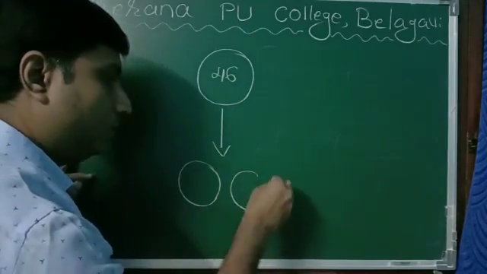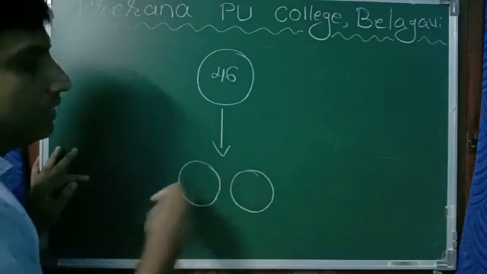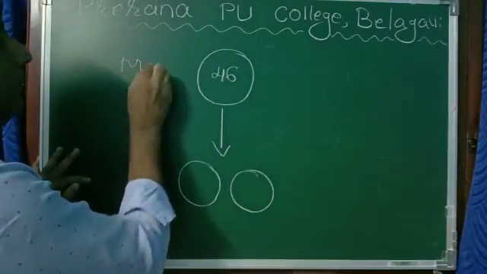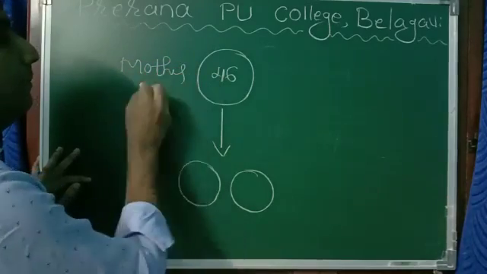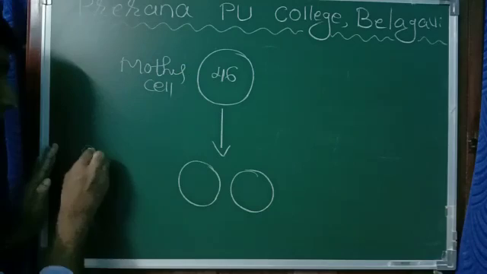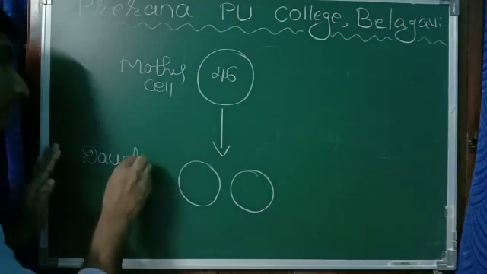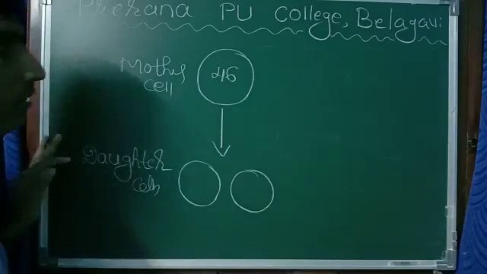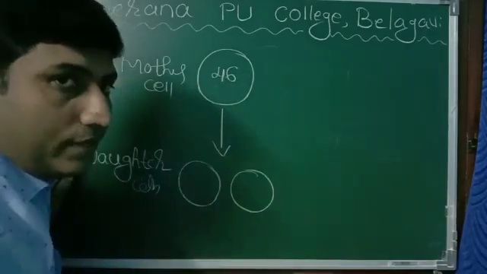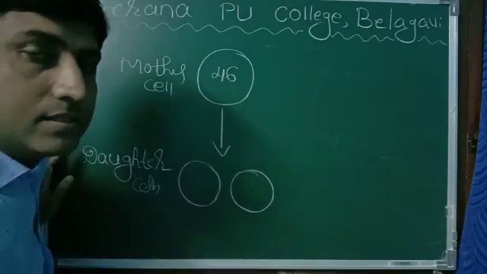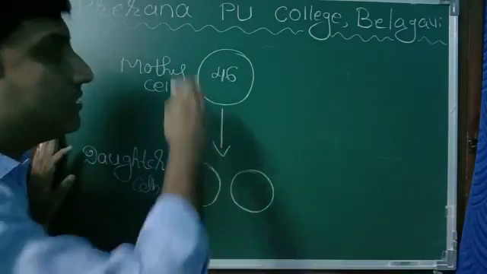These are called daughter cells. So the cell has to divide. Then only the cell number increases, our body weight increases, our height increases. That means the growth of our body is controlled by cell division.